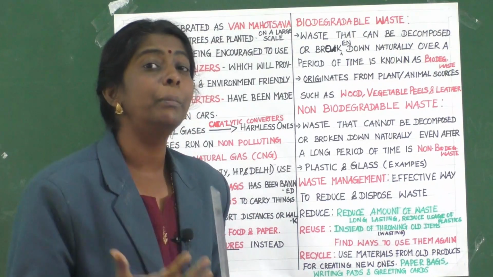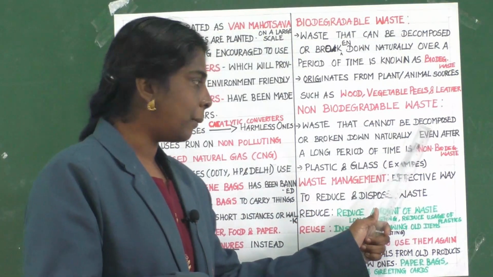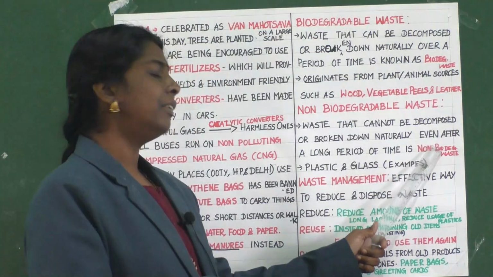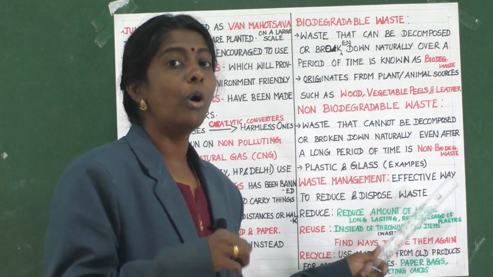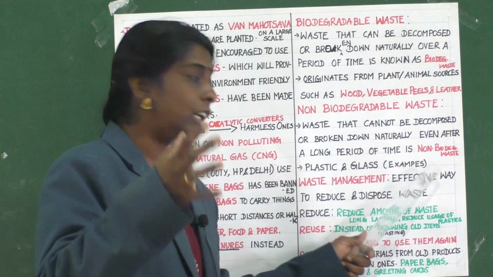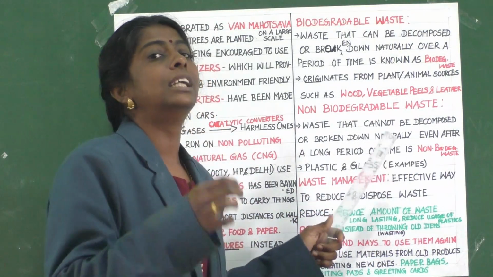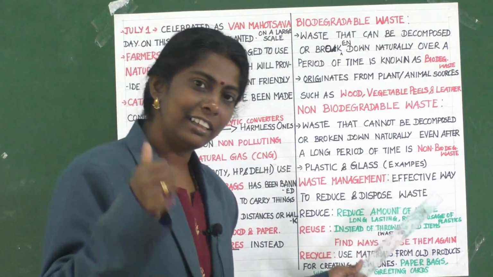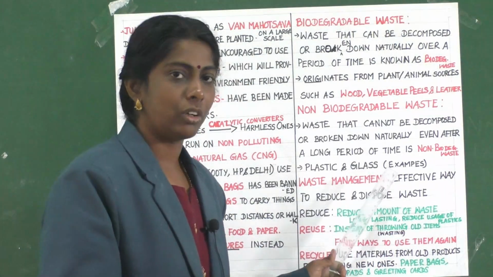Next part is about non-biodegradable waste. So what do you mean by non-biodegradable waste? The waste that cannot be decomposed or broken down naturally even after a long period of time is known as non-biodegradable waste. So if it cannot be decomposed or broken down naturally for a long period of time, then it's termed non-biodegradable waste. Clear children? Yes. For example, plastic and glass.